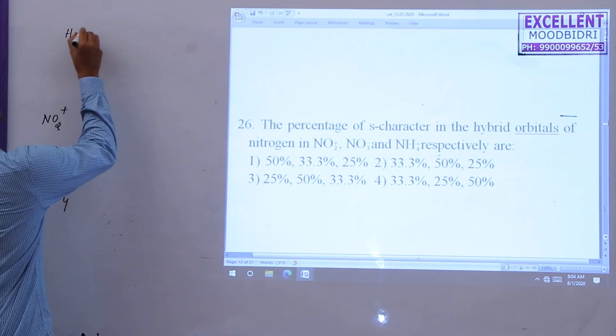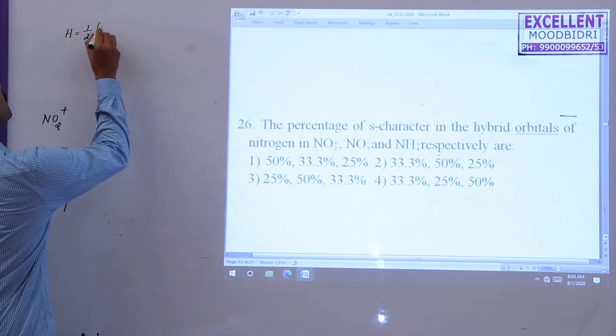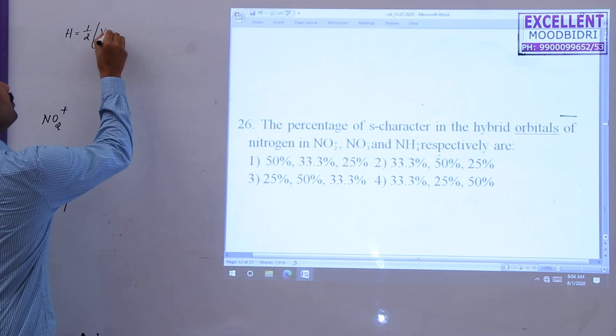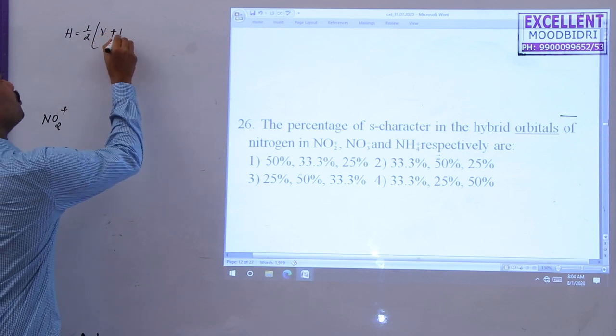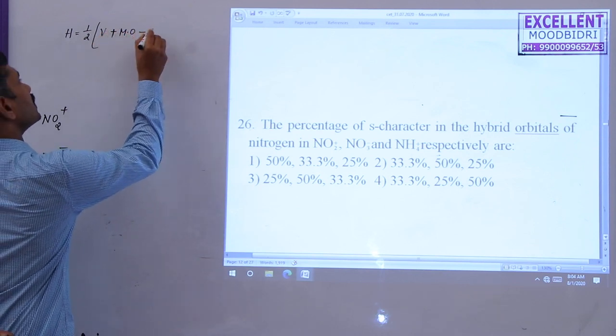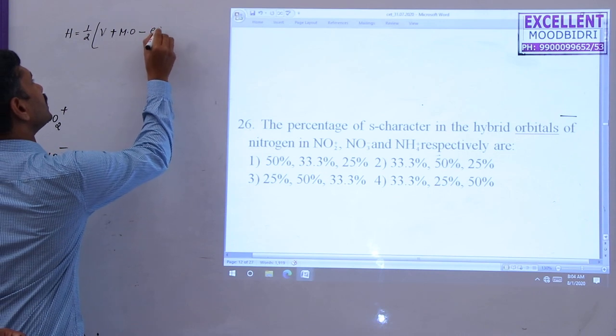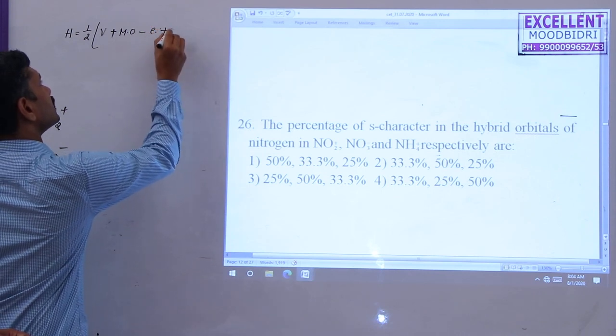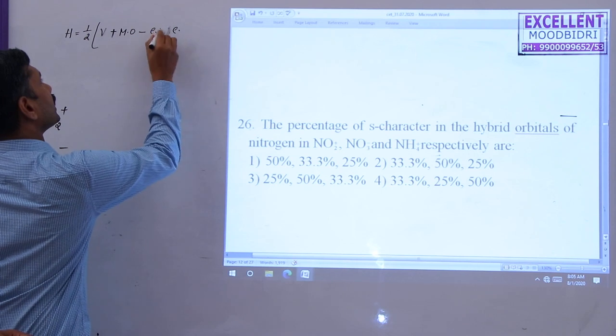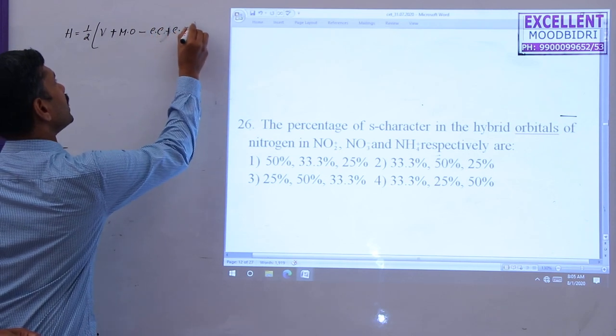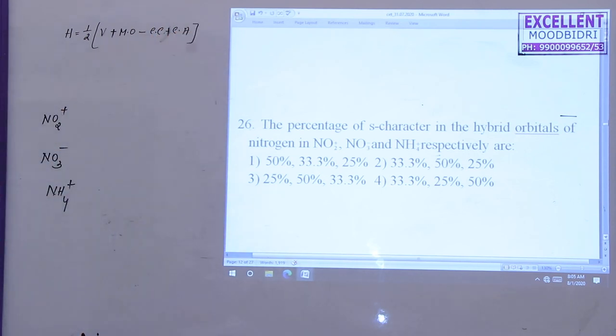We know the hybridization state is equal to 1 by 2 times the number of valence electrons plus the number of monovalent atoms minus the charge on the cation plus the charge on the anion. This is the formula used to calculate the hybridization state.